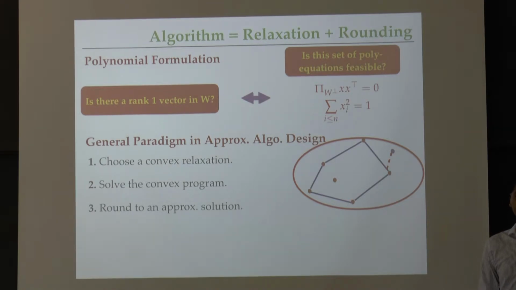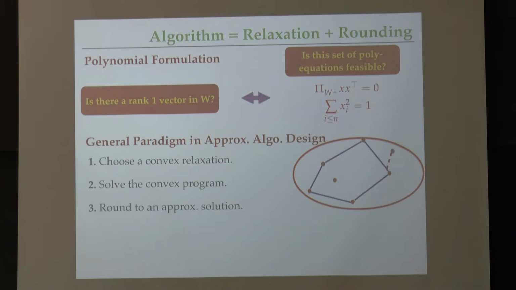This is an easy problem, we know how to do it. We will find some point inside this big convex set, and then we are faced with the task of rounding. What does rounding ask for? We want to take this point and map it to something which is close to an approximate solution for the problem, right? Now notice that this problem is not convex, which means that convex combinations of solutions are not a solution, so we really want to be close to one of the vertices of this inside convex polytope here. Okay, great.